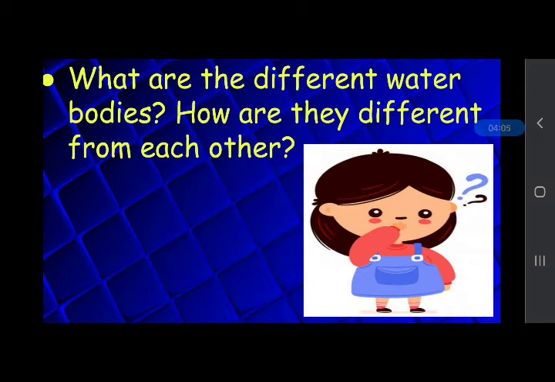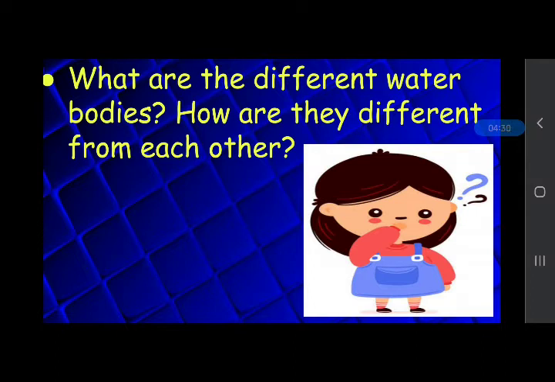Pond is a small water body and pond is surrounded by land on all sides. And pond contains fresh water. And what about lakes? Lakes are bigger than ponds and lakes can have fresh water and salty water also.